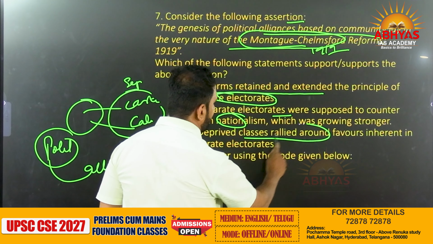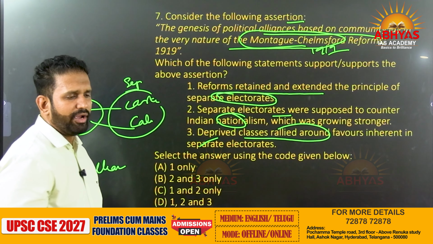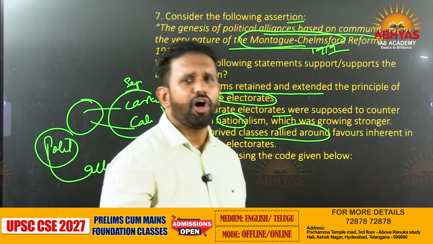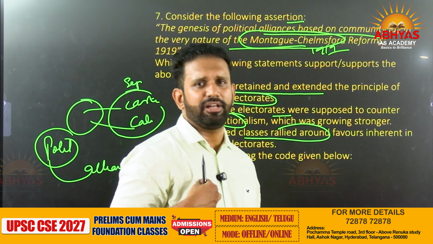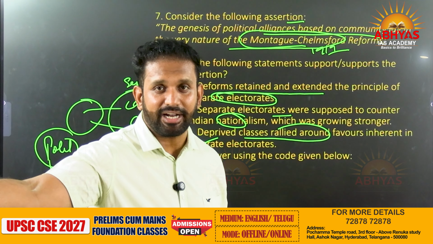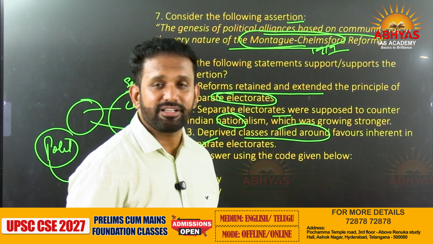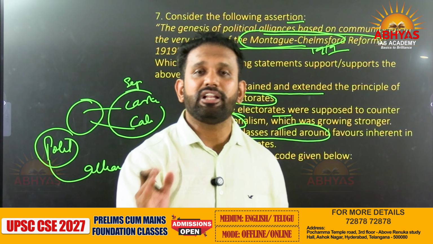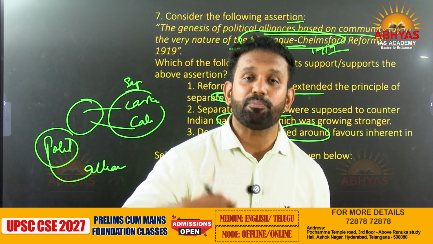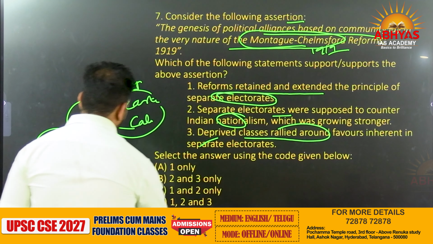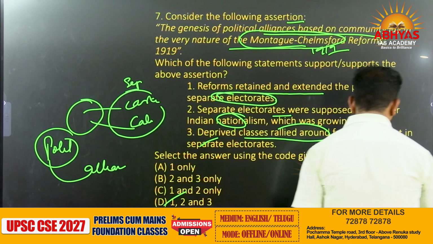The deprived classes rallied around, favoring the separate electorates. Whoever has been deprived is given separate electorates, and given benefits. Obviously, if you give me perks and privileges, I will be with you. So if the British government started giving separate electorates to all these categories, classes and genders, they will not go against the British. So the idea of nationalism will slowly go down because these people will become adherents to the British government. So all the three, 1, 2, 3, are right.